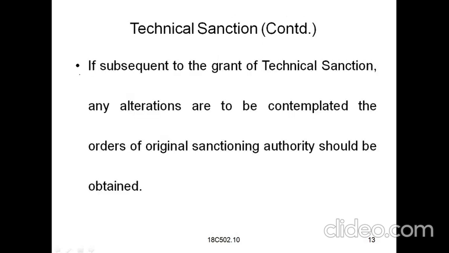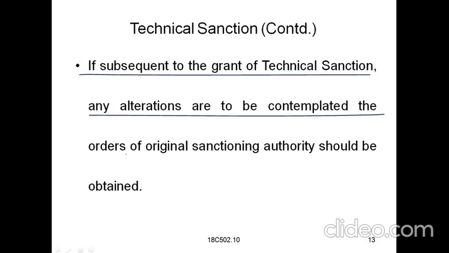Next, if subsequent to the grant of technical sanction, any alterations are to be contemplated, the orders of the original sanctioning authority should be obtained.